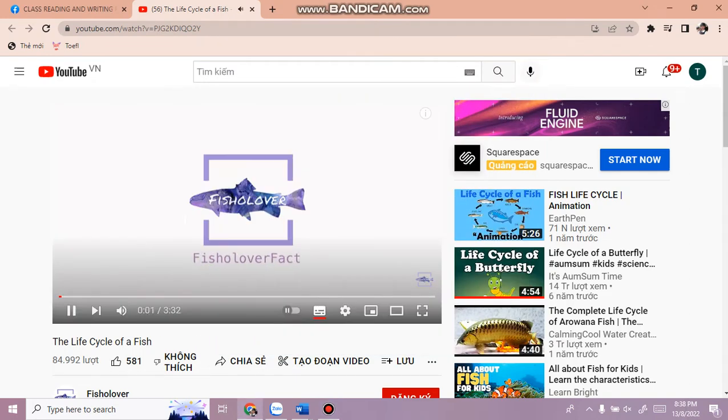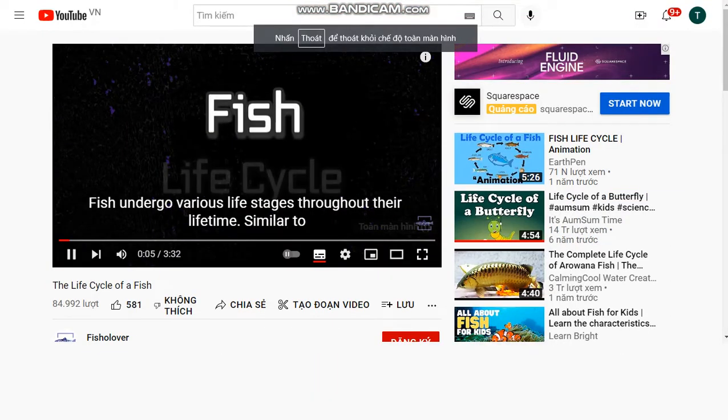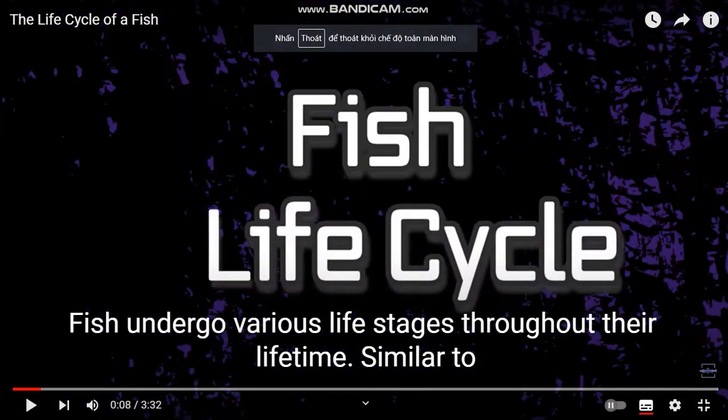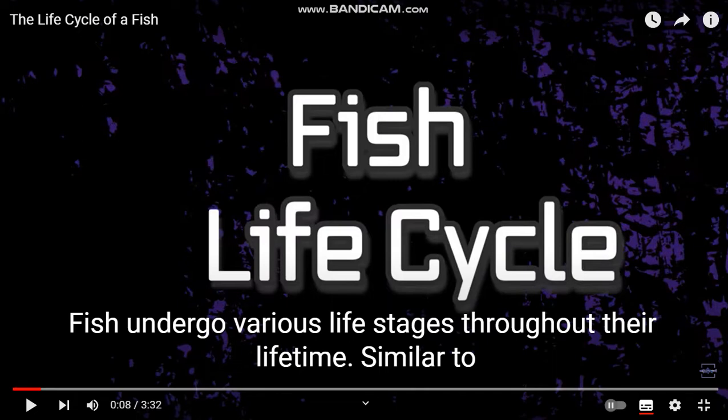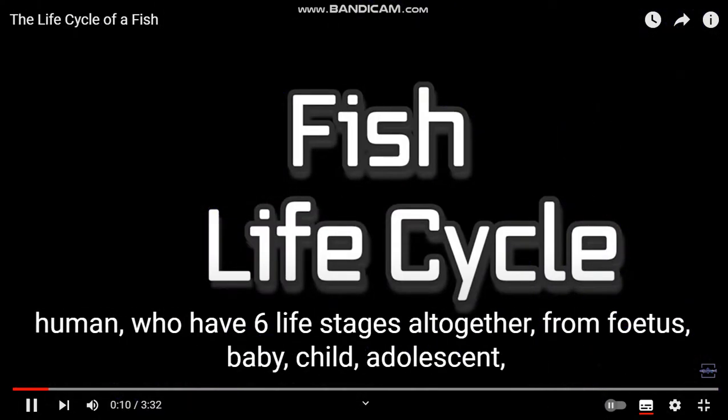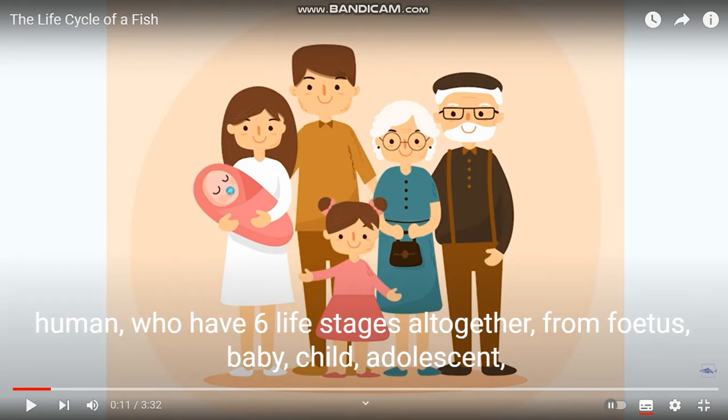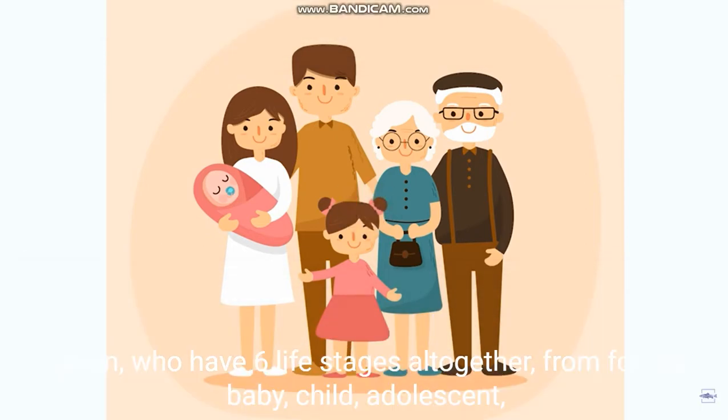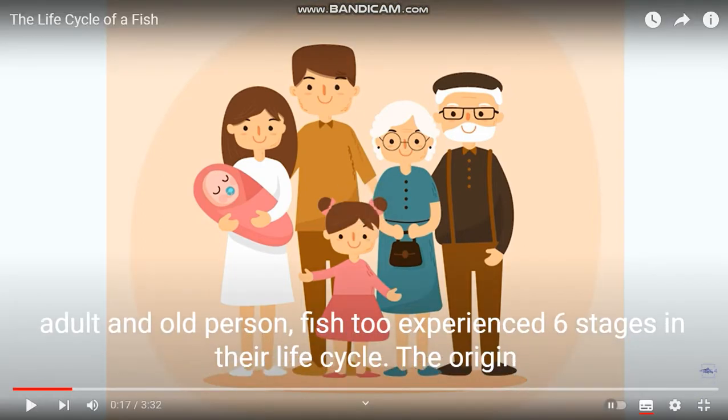Fish undergo various life stages throughout their lifetime, similar to humans, who have 6 life stages altogether: from fetus, baby, child, adolescent, adult, and old person.